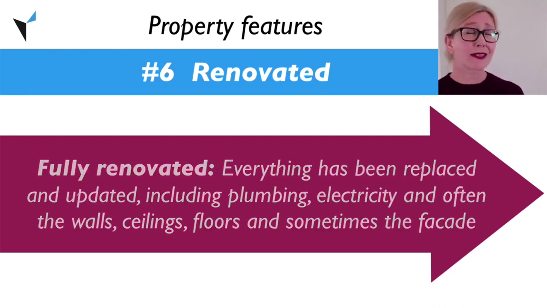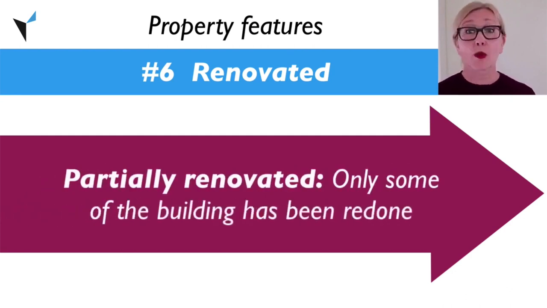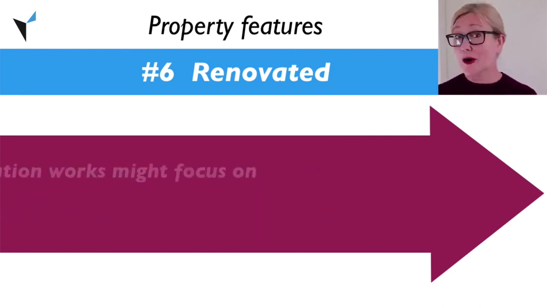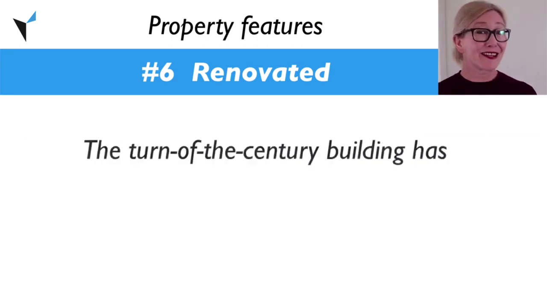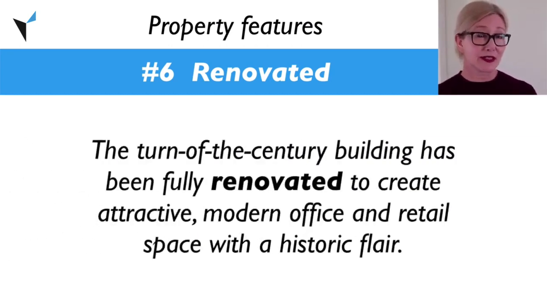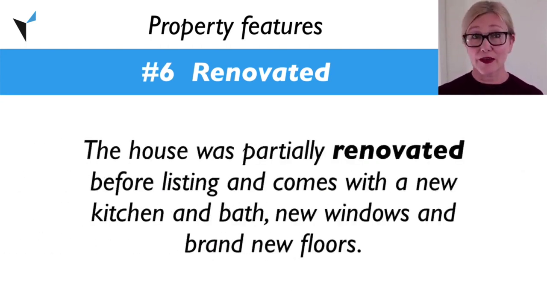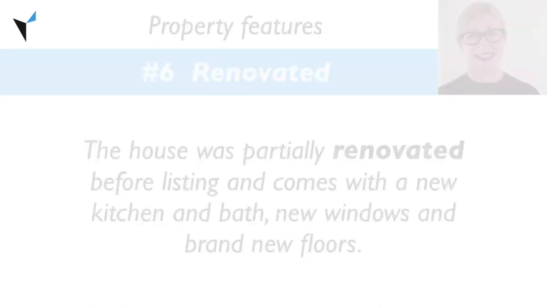If a building is described as partially renovated, that means that only some of the building has been redone. Partial renovation works might focus on just one or two rooms, or even on more cosmetic aspects like flooring, windows, doors, and paint. The turn-of-the-century building has been fully renovated to create attractive, modern office and retail space with a historic flair. The house was partially renovated before listing and comes with a new kitchen and bath, new windows, and brand new floors.